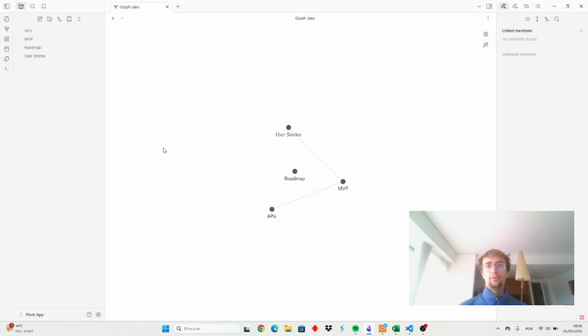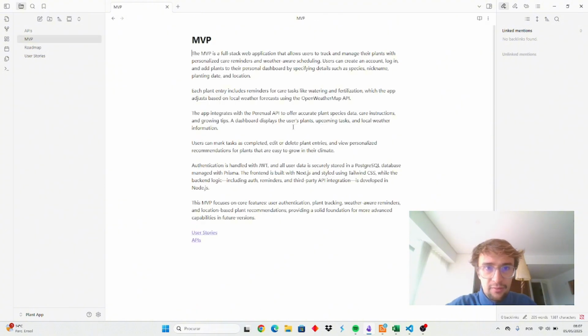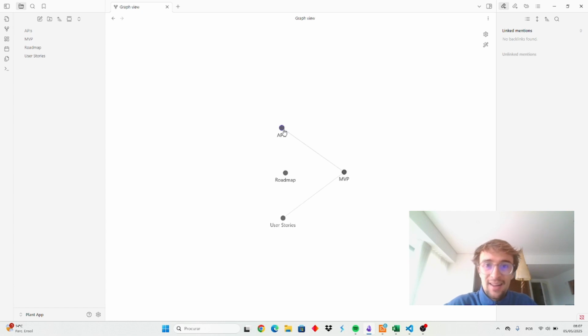Okay, so before going into VS Code, I just wanted to show you how I'm organizing my app and my ideas. So I'm using this app which is called Obsidian, which pretty much lets you store. It's similar to Notion in a way, but the key difference is that you can see all of the pages that are connected. So for example, this is my MVP description. This one you guys already know what it is. And here I can create a connection to my other pages, and so everything gets stored. To be honest, the main reason why I'm using this is just because I like this visual, that's all. So yeah, let's start with the roadmap.